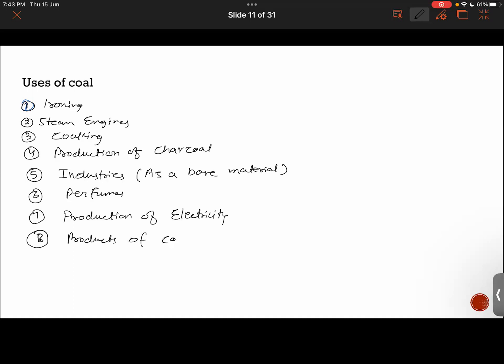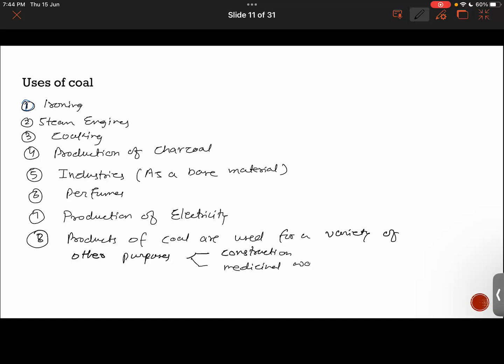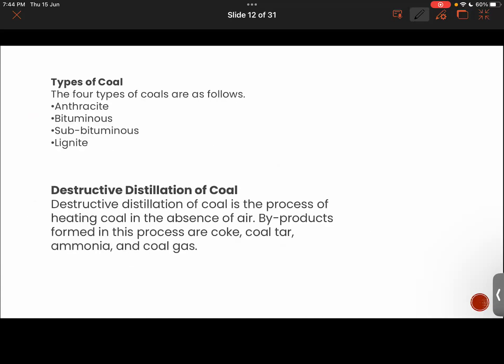Like it might be used in construction work. It is used in medicinal work as well. In the field of medicine, dermatologists also use certain compounds of coal. Right, guys?